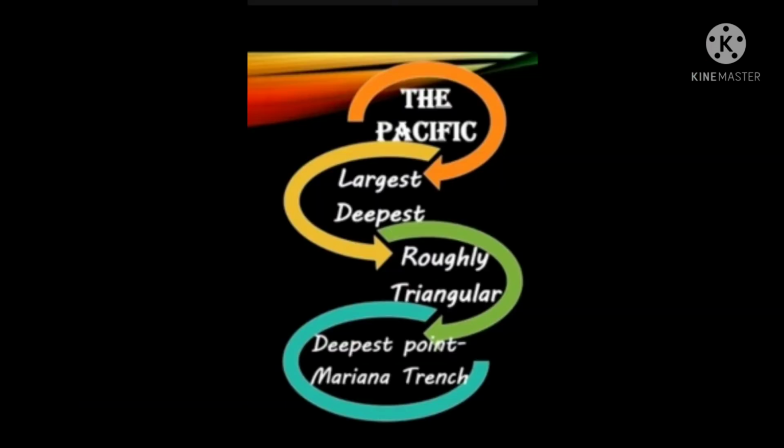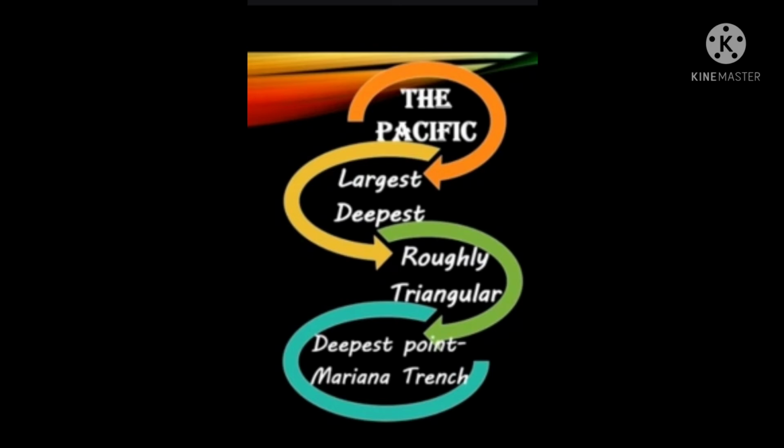The Pacific Ocean. The Pacific Ocean is the largest and deepest ocean on the earth. It covers about 1/3 of the earth's total area and spreads for about 168.72 million square kilometers. It is bounded by Asia and Australia in its west and North America and South America in its east. It stretches from the Arctic Ocean in the north to the Southern Ocean in the south.